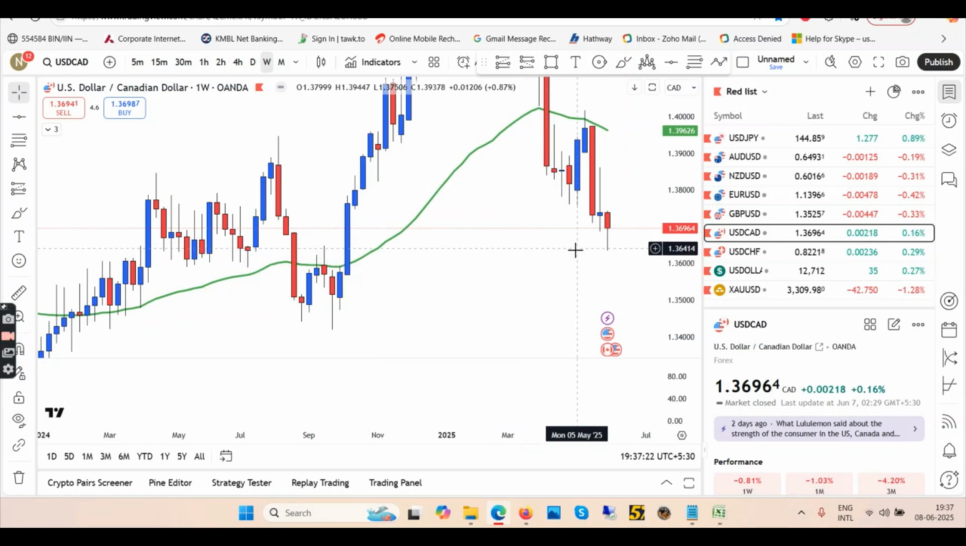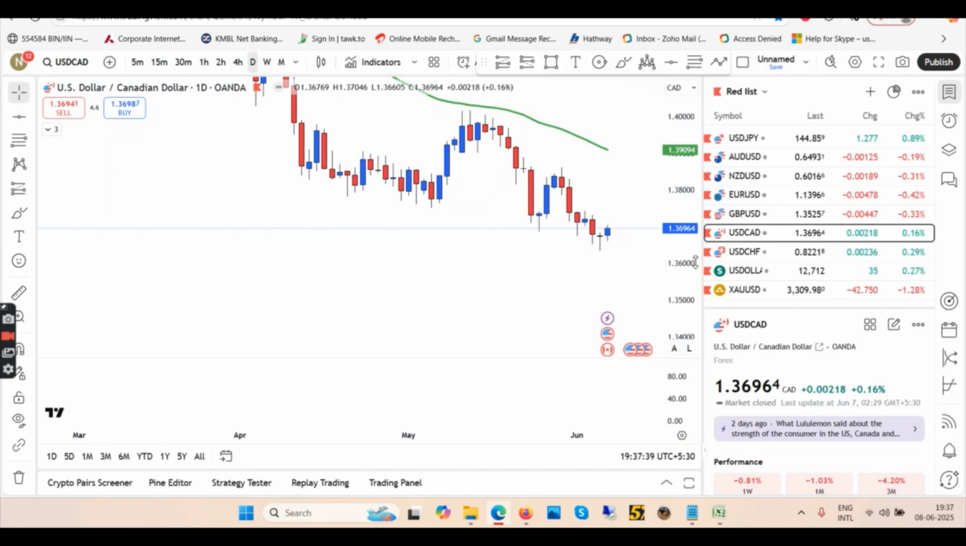I'm expecting USDCAD to go until 1.3560. Right now it's 1.3696. I'm expecting this in weekly to go until 1.3560. Time will tell. So right now we can only confirm that the trend is sell down for USDCAD.